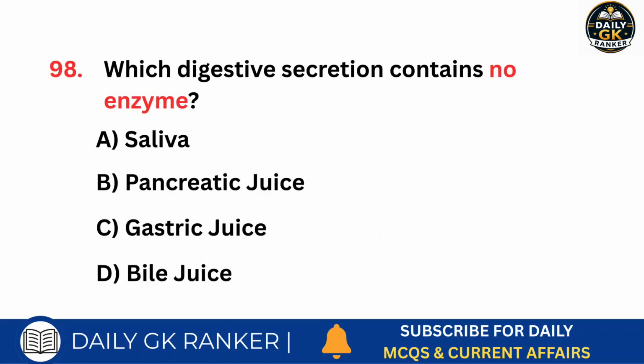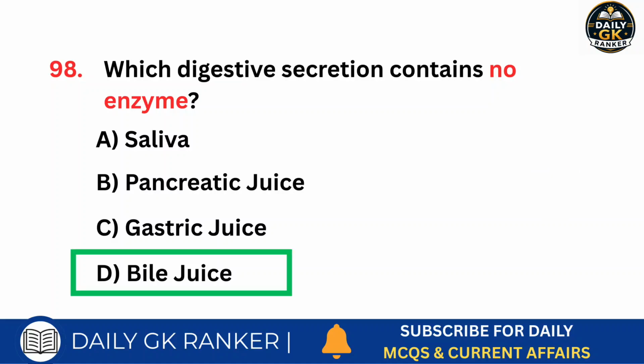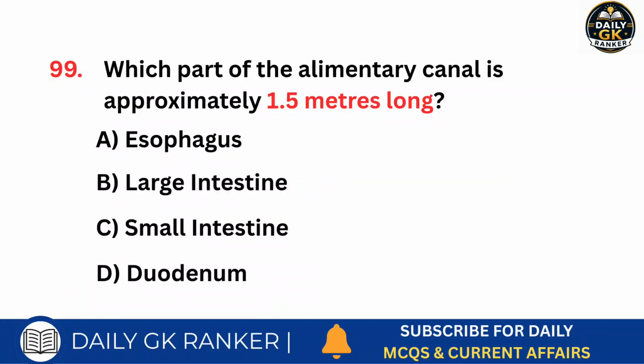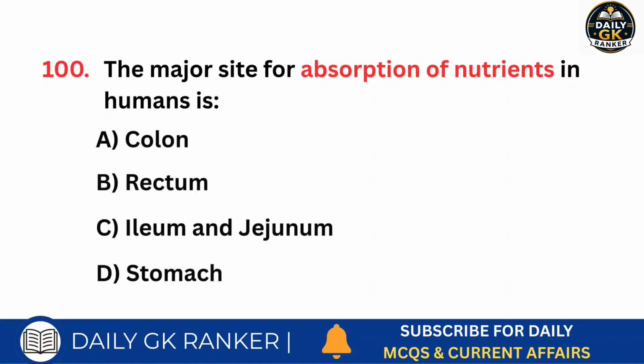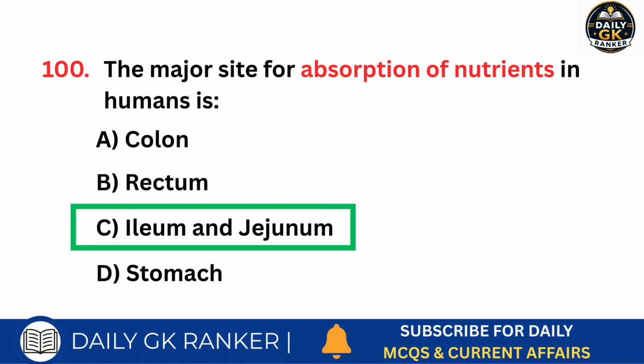Which digestive secretion contains no enzyme? Answer is bile juice. Which part of the alimentary canal is approximately 1.5 meters long? Answer is large intestine. The major site for absorption of nutrients in humans is. Answer is ileum and jejunum.